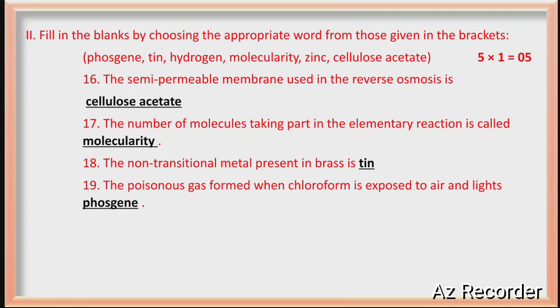The poisonous gas formed when chloroform is exposed to air and light, that is phosgene. Which gas is the poisonous gas formed? That is phosgene.